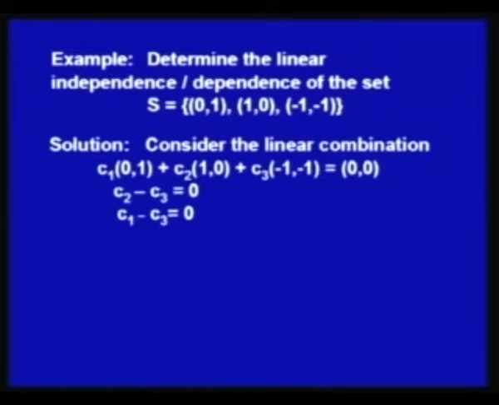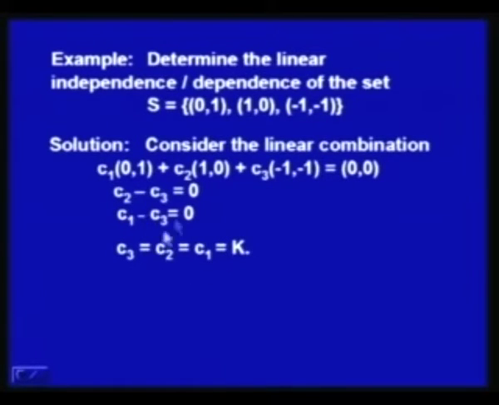The solution is, we consider the linear combination of these 3 vectors. The combination is C1 (0, 1) plus C2 (1, 0) plus C3 (-1, -1) equated to (0, 0). We equate component-wise. So, the first component will not be contributing, but this will give us C2 minus C3 is equal to 0, and the second component gives us C1, this will not contribute, minus C3 equal to 0. So, we have 2 equations in 3 unknowns C1, C2 and C3.